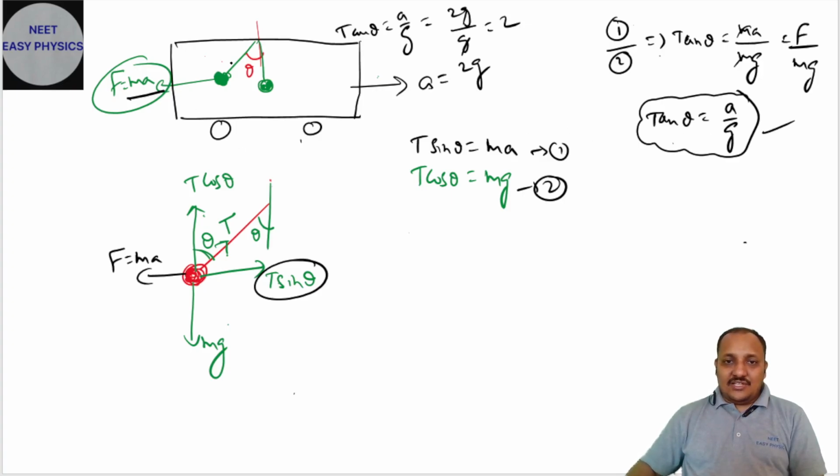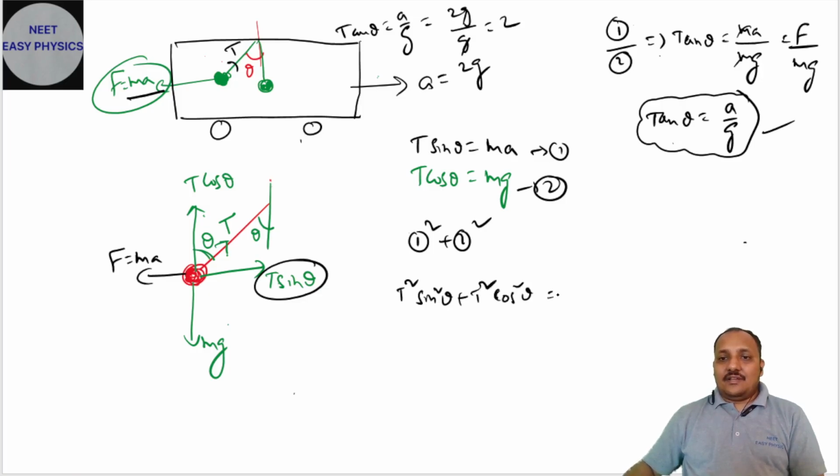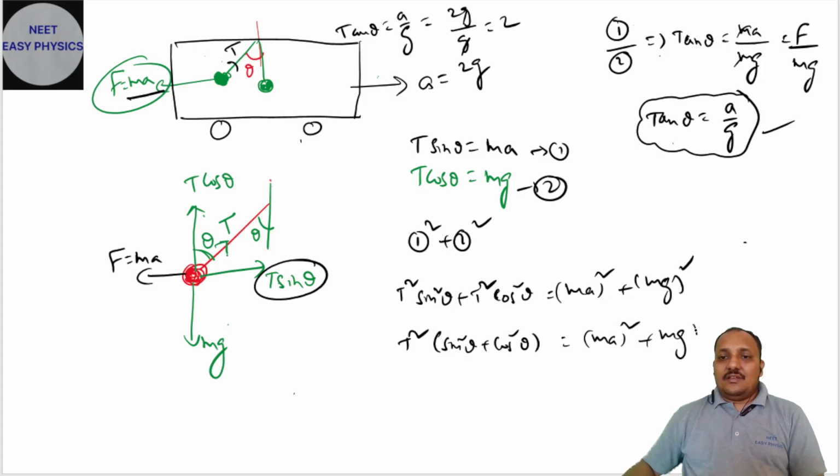Next, what is the tensional force developed within this? Equation 1 square plus equation 2 square. So T square sin square theta plus T square cos square theta is equal to (ma) square plus (mg) square. So T square is common, and sin square theta plus cos square theta is 1.